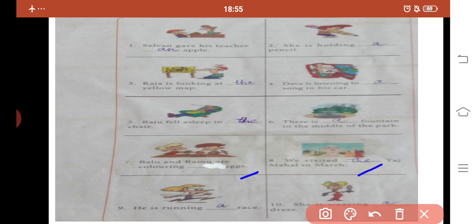He is running a race. Next one, she is wearing a dress. Okay, these are the answers for these questions.